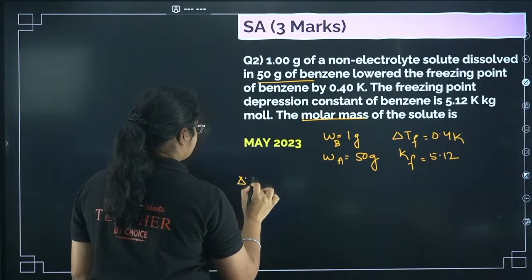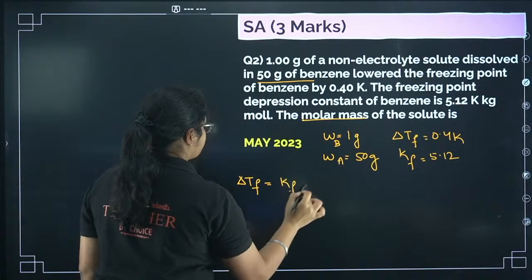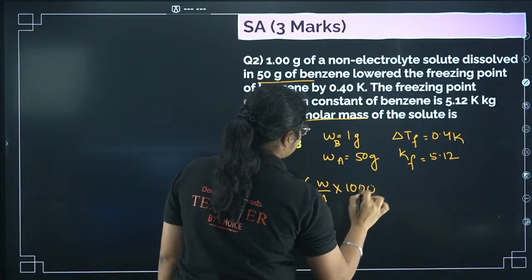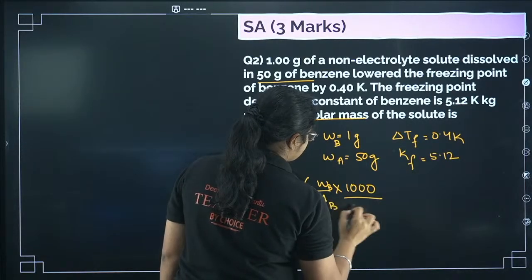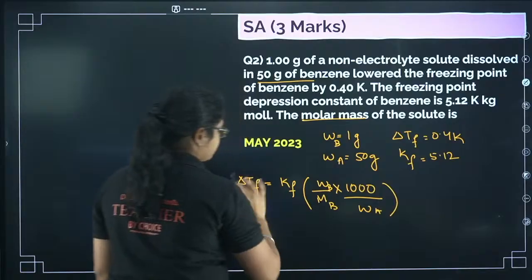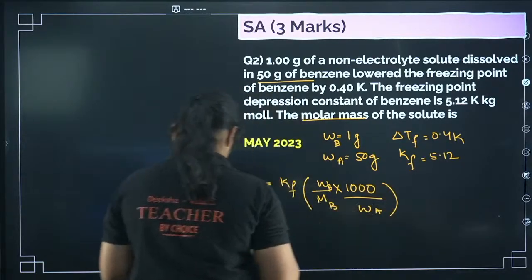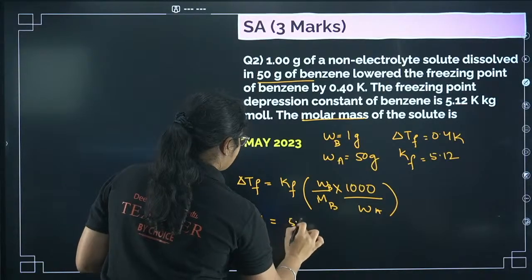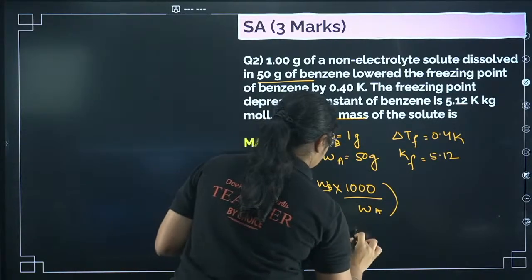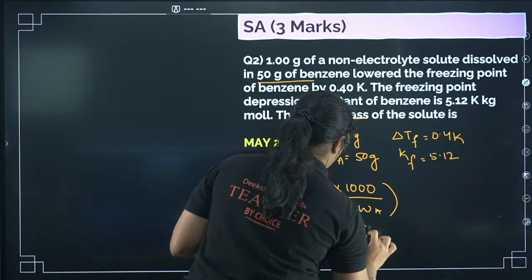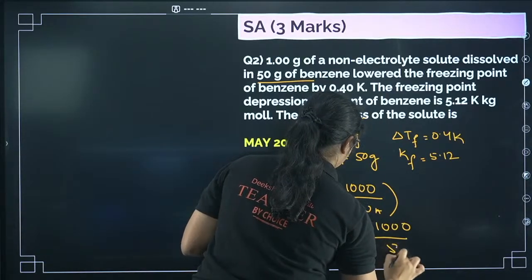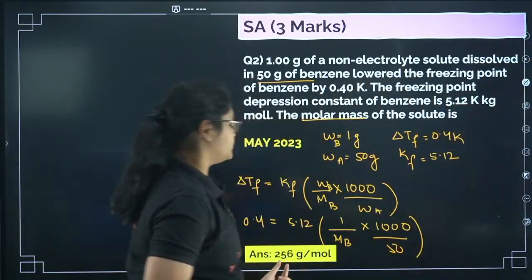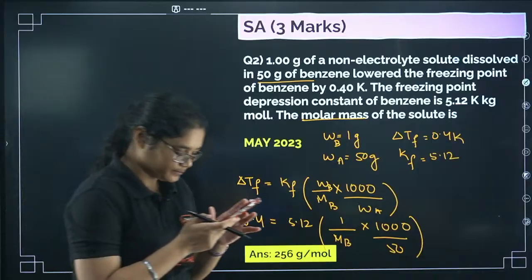Next, you have to calculate the molar mass of the solute. Now, delta TF is equal to KF into given mass by molar mass into 1000 by mass of the solvent. Okay, so if I just solve this, delta TF value is 0.4, KF value is 5.12. Now W is 1, this is MB, I have to calculate, into 1000 by 50. Now I just need to solve this and calculate the value of MB, which will be almost equal to 256 gram per mole.